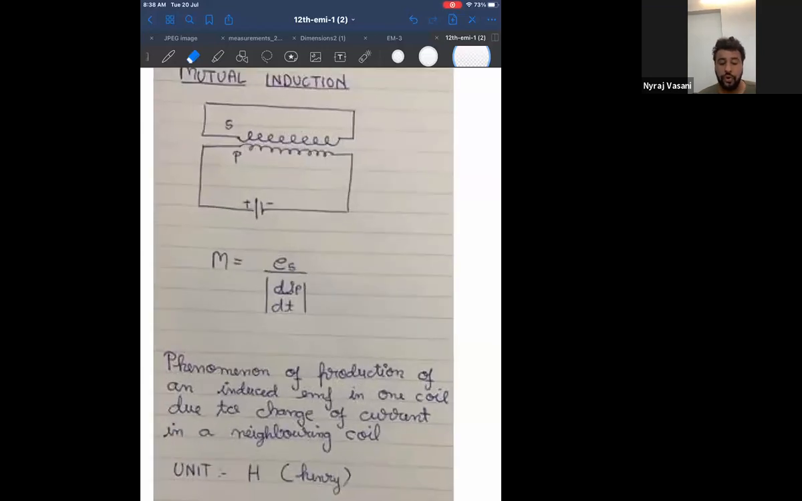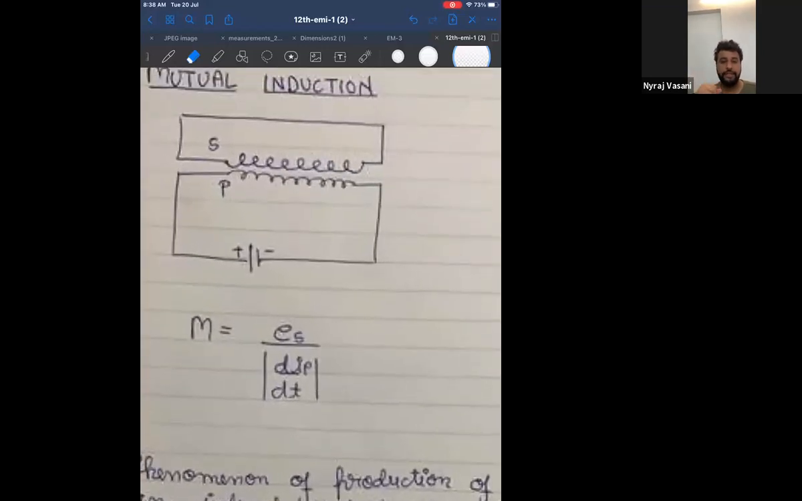The coils do not need to touch each other. Sejal, the coil does not need to touch each other. This is induction. Remember, induction means without touching. If the coils touch, it will become conduction. What is the difference between induction and conduction? Conduction is with physical contact. Induction is without physical contact.